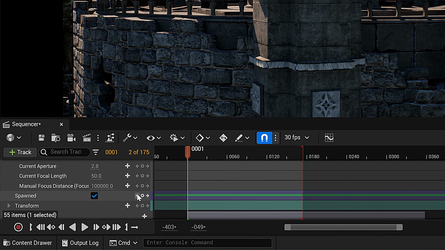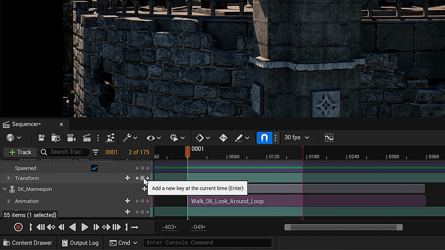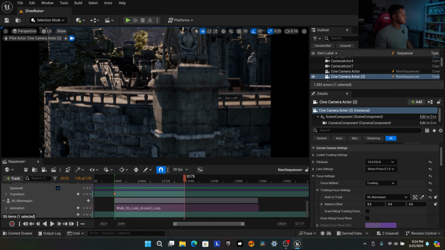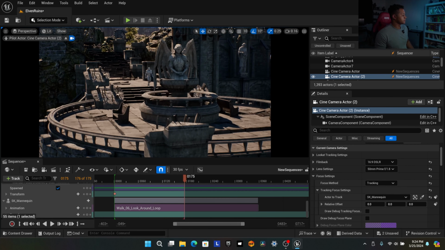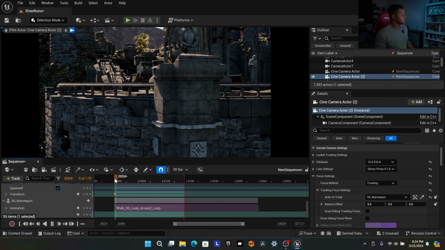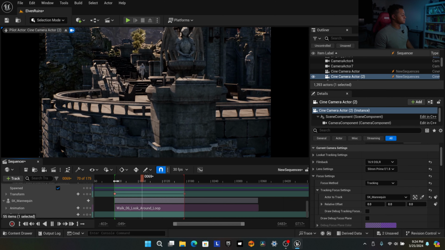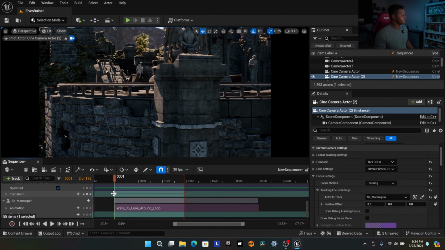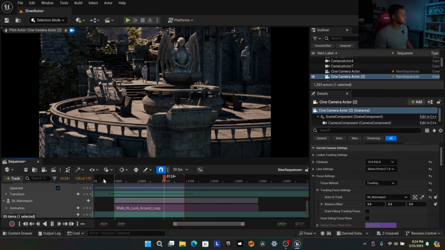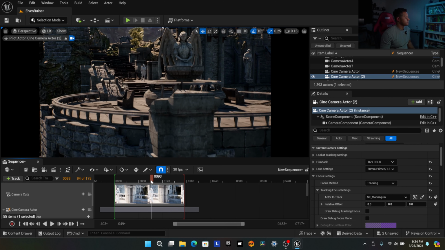Here we go. Go to transform here in the sequencer. First keyframe. The end. Right there. Cool. So we get this movement here, which is also cool. Let's walk, walk, walk. That's nice. Just to see how these two will cut.